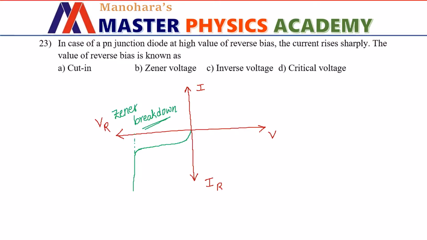If you look at option D, it is saying critical voltage. In the second PU syllabus, in the chapter PN junction or semiconductor electronics, nowhere are we using critical voltage, hence discard that. And also we are not using inverse voltage anywhere, so discard that. Now there is option A, called cut-in. Again here, voltage is missing.